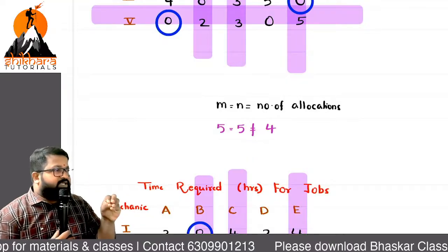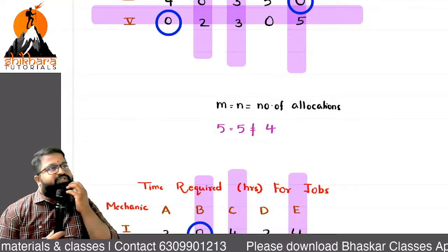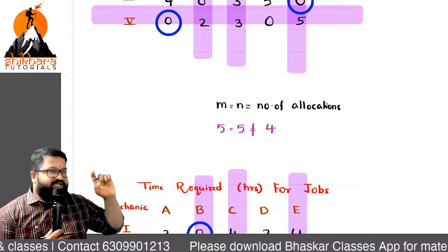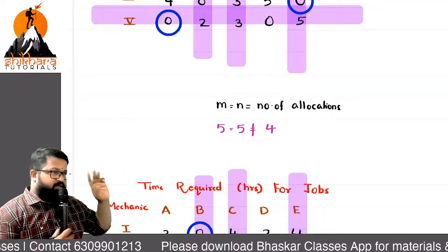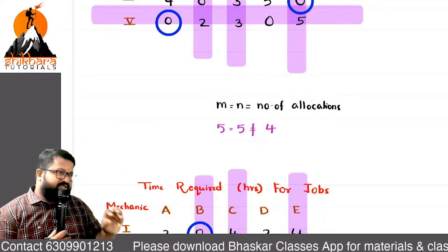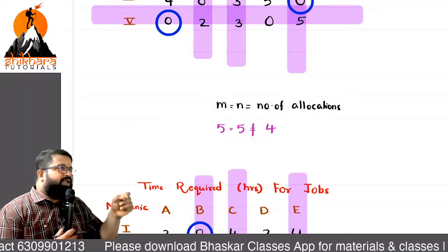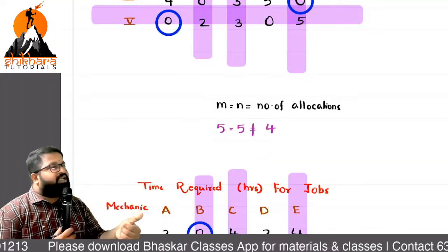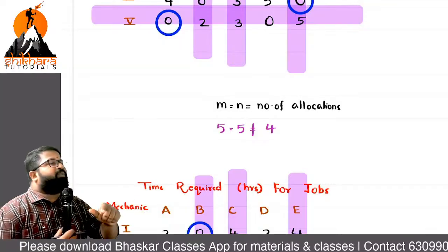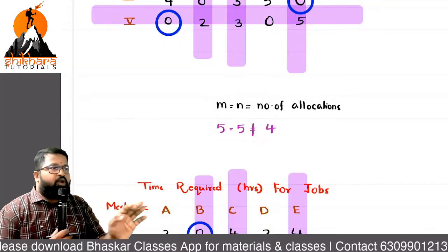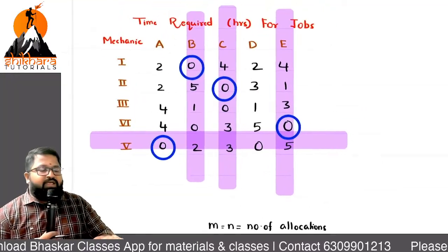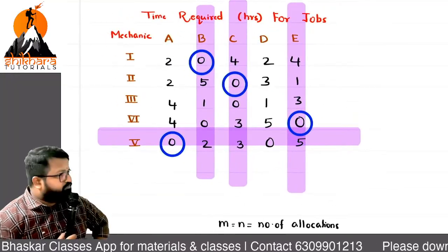Sir, in the case of improvement, what should we do? I categorize all the elements into 3 categories: junctions, covered, uncovered. Once that categorization is done, the least element should be taken from uncovered. That should be added at junctions, and from uncovered it should be deducted. From covered we will not delete anything. So by seeing this part, can you tell the least element from the uncovered?